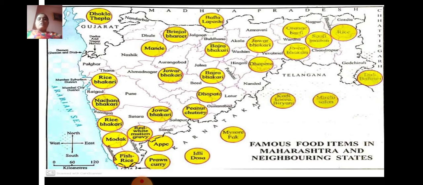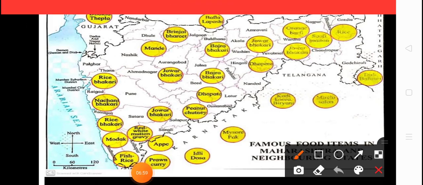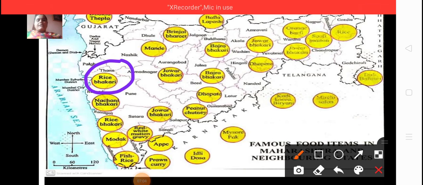See the yellow colors. One minute, I'll just show you. See, this is Thane. Can you see it? And Thane's famous food item is rice bhakri. So in Thane, what you get more is rice bhakri. The yellow colored balls which you can see have the food items written inside. We live in Thane, so first we'll see about Thane, that Thane's food item is rice bhakri.